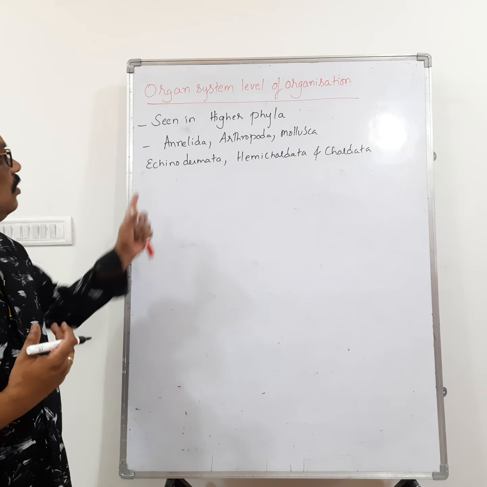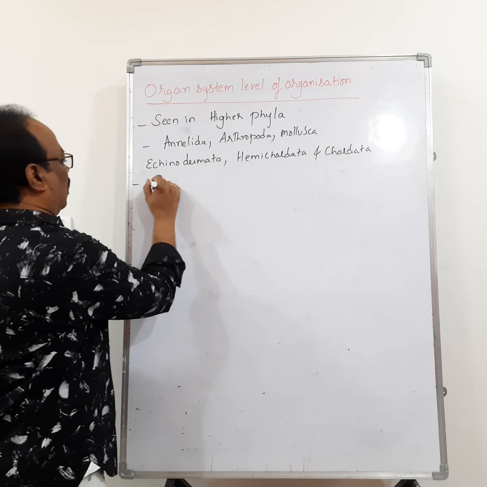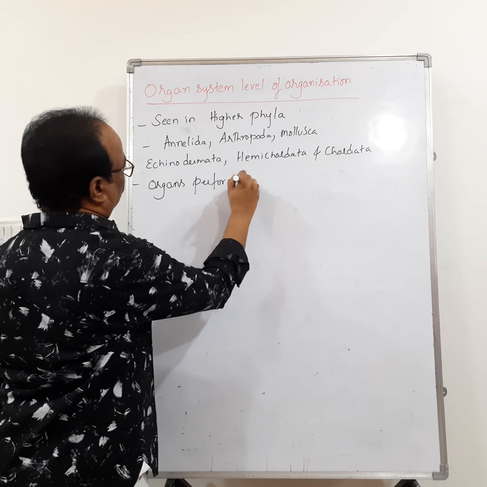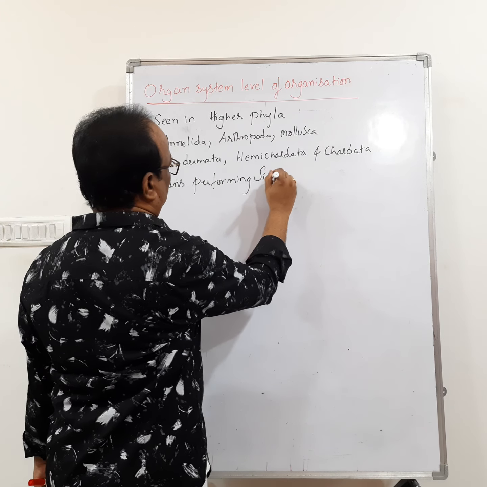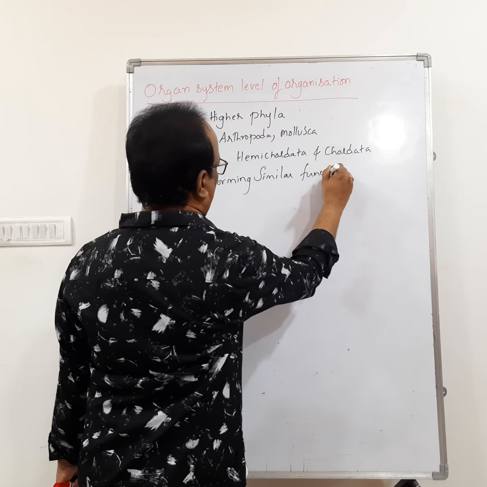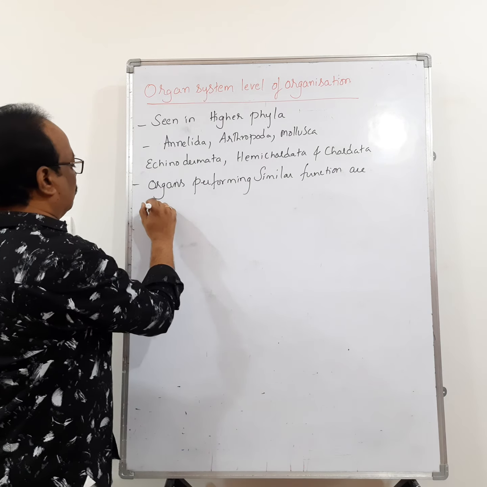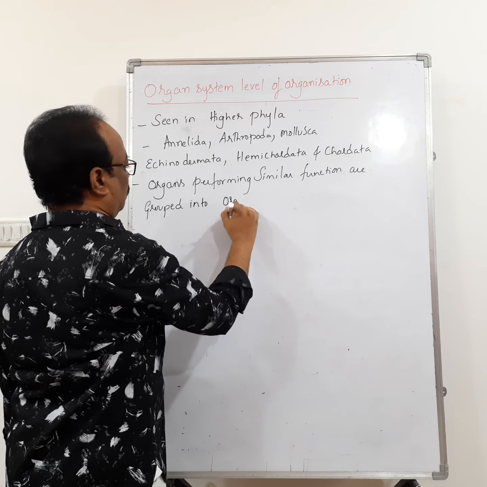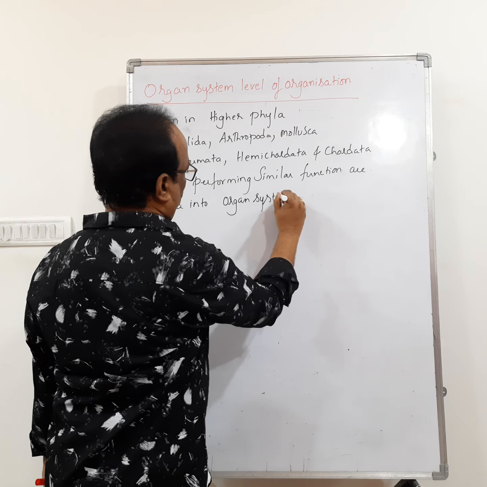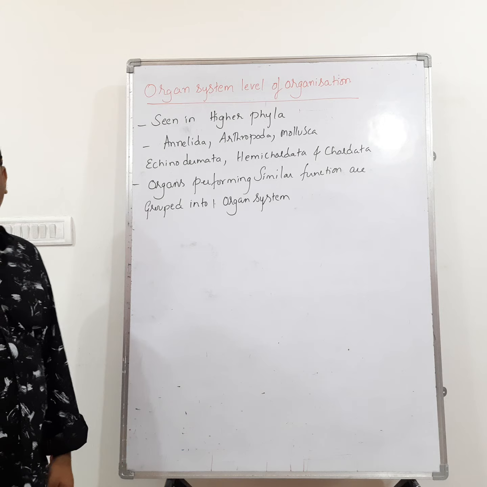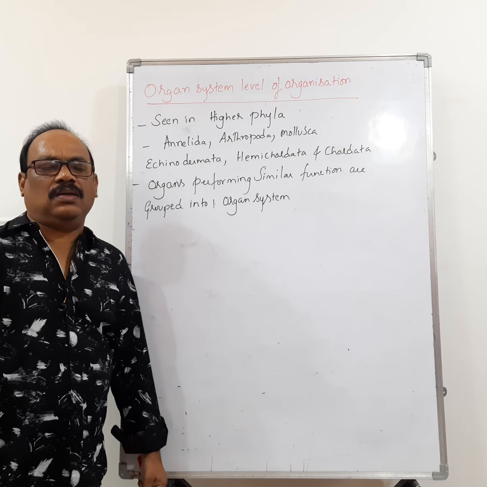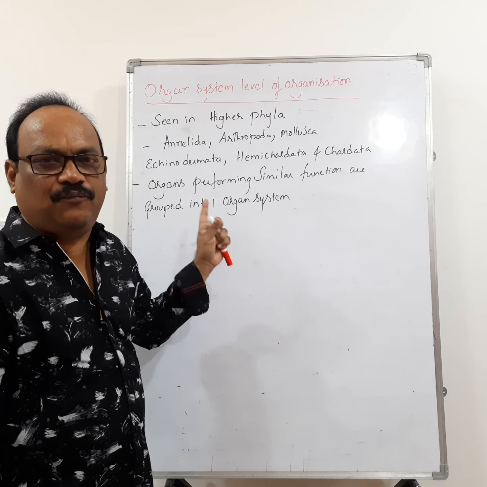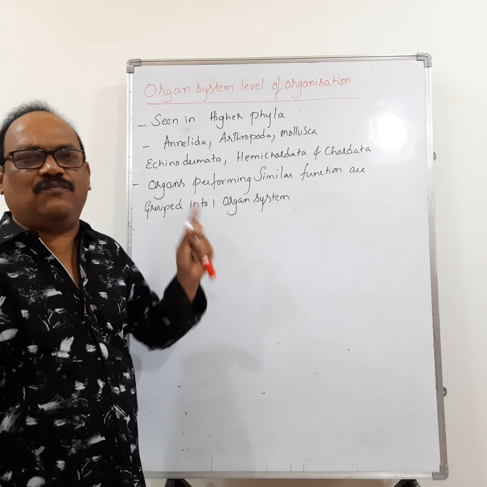Remember that. So how are the organ systems formed? Organs performing similar function are grouped into one organ system. So one organ system performs one specific physiological function.